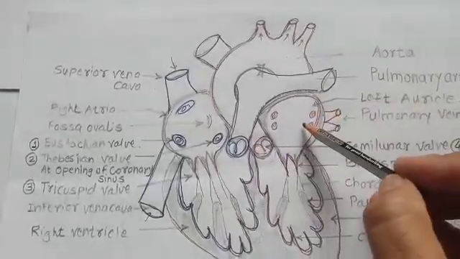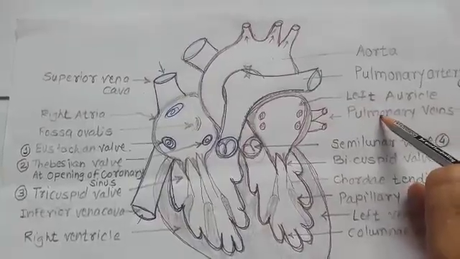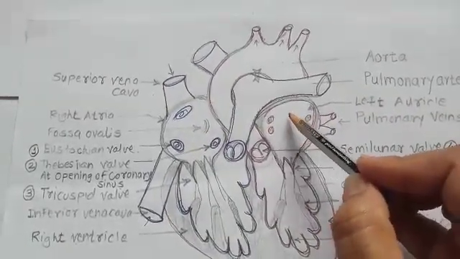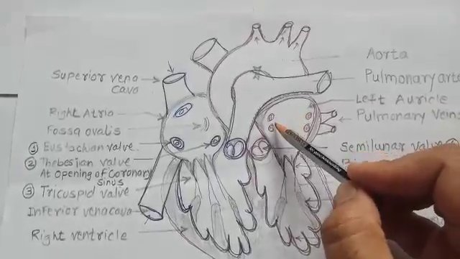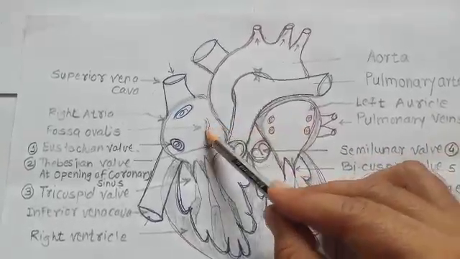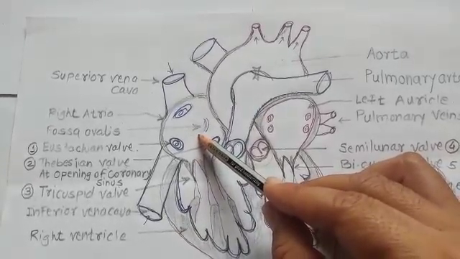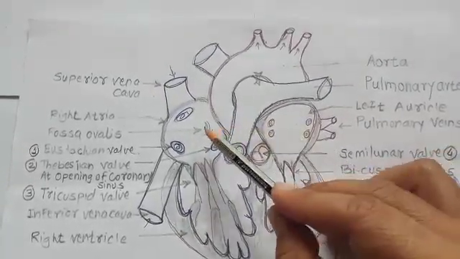Now the left auricle. In the left auricle, with the help of pulmonary veins, oxygenated blood is carried and stored. That happens at the time of ventricular diastole.